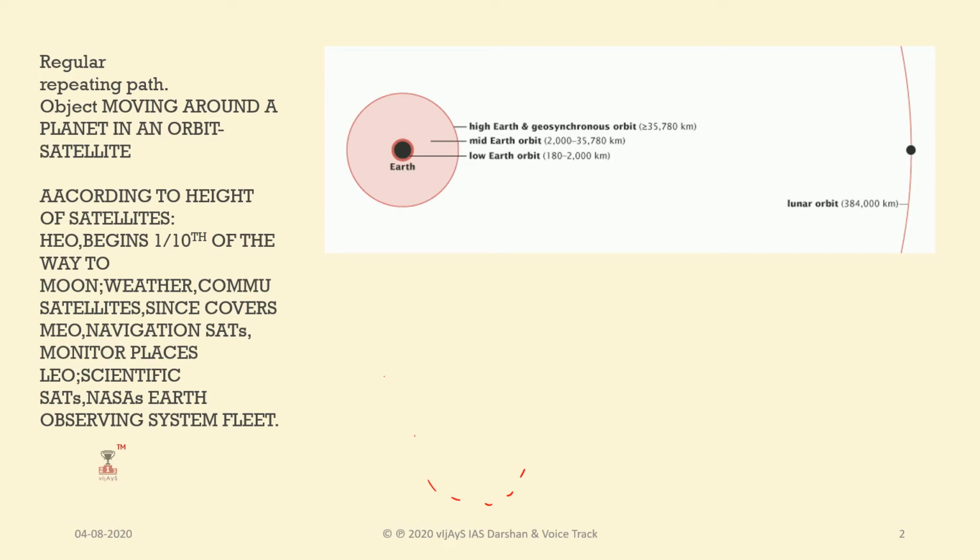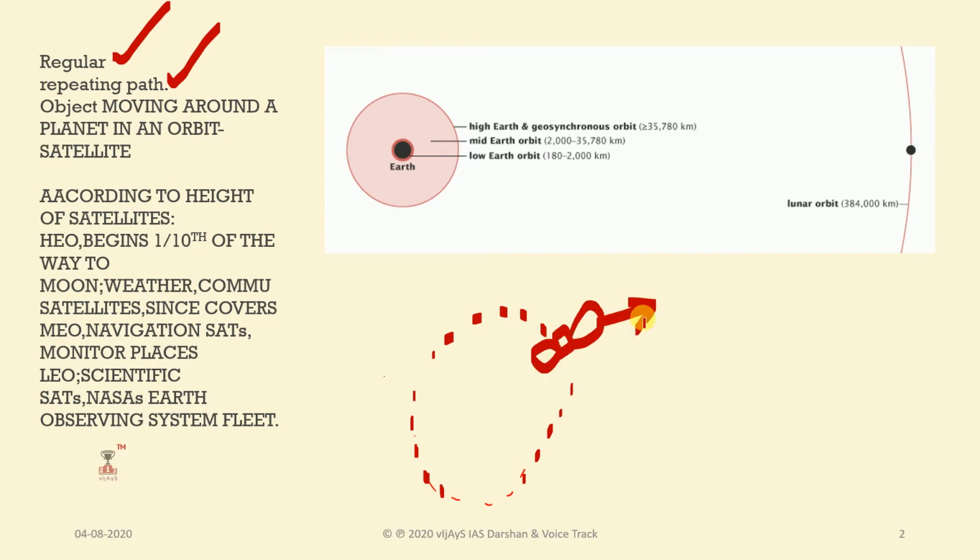Usually an orbit is a regular and repeating path. If anything follows a regular, repeating path, it is called an orbit. And what is a satellite here? If any object follows this path, then that is called a satellite. That means an object moving around a planet in an orbit is called a satellite.